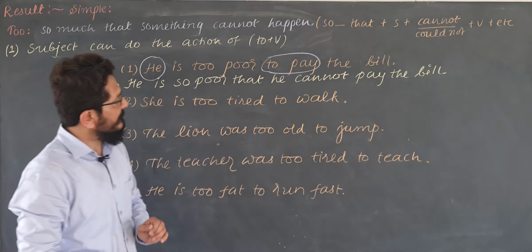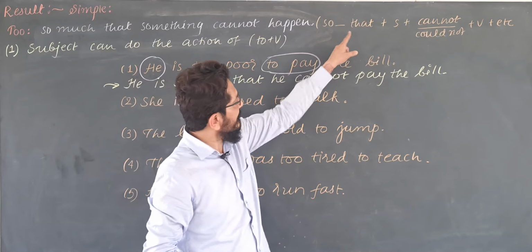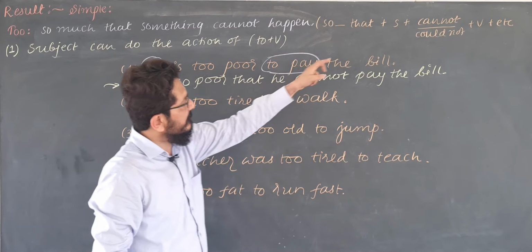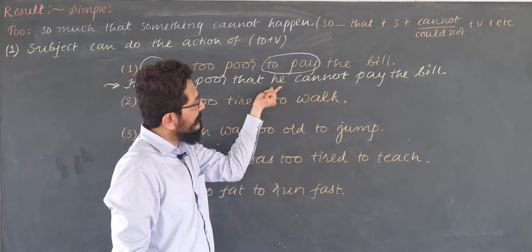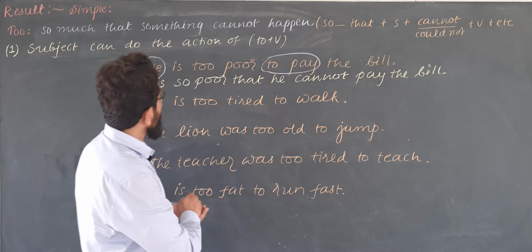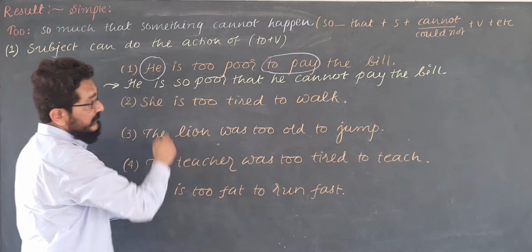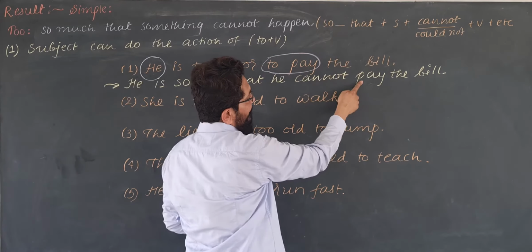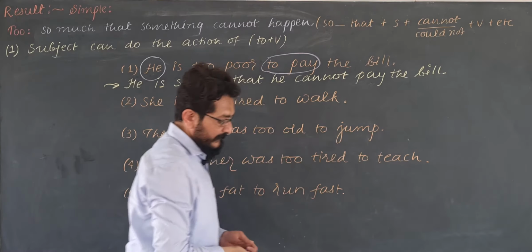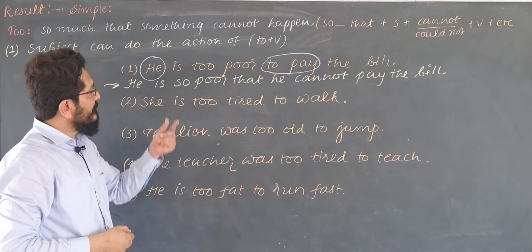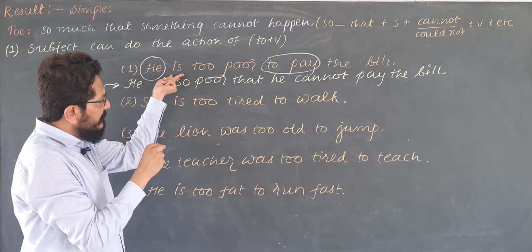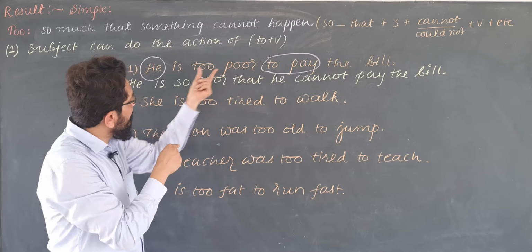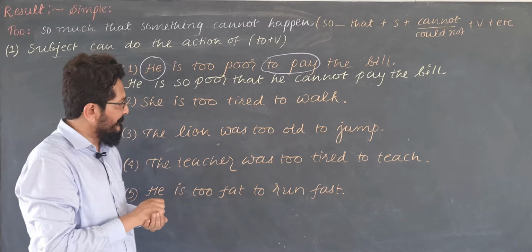Now see, that, so that, right? It is so dash that. Then comes subject, cannot or could not, but since it is present, you have to use cannot. Then verb, this verb pay, the bill. Again, he is too poor, એટલો બધો ગરીબ છે કે આ નહીં કરી શકે, મતલબ શું, બિલ નહીં ભરી શકે. He is so poor that he cannot pay the bill.